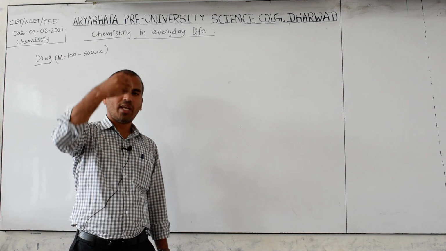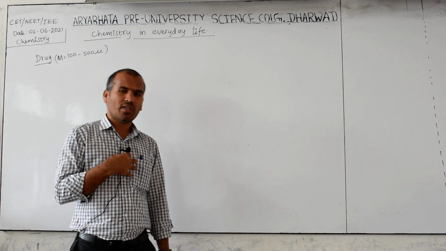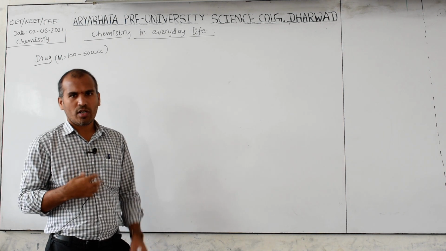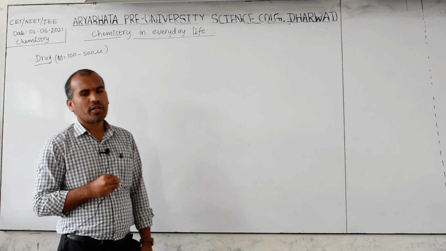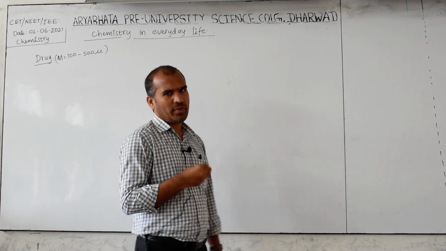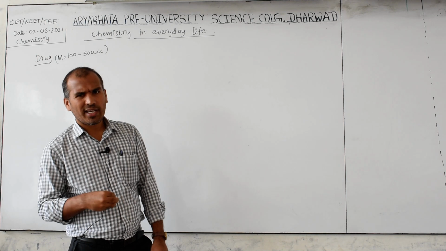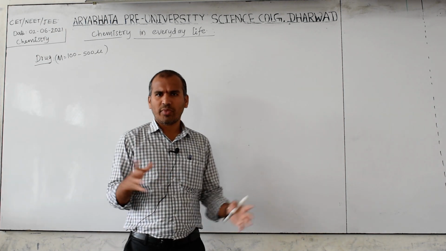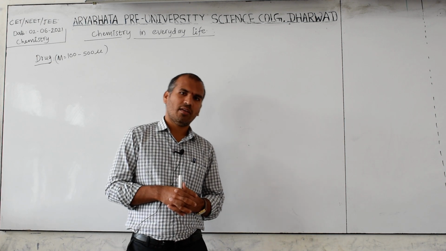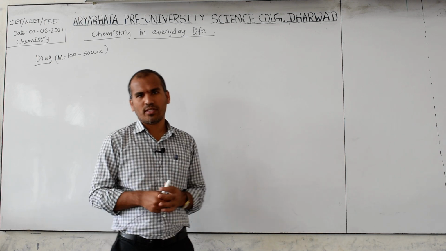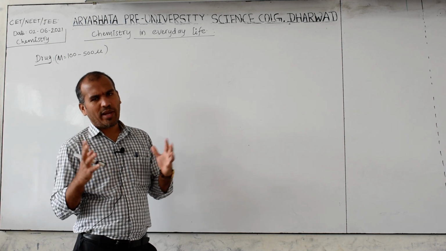Now if you take any chemical compound, it interacts with some target molecule in our body. Not all parts of the body, only some part may be attacked. So what are the target molecules? That may be proteins, carbohydrates, lipids, nucleic acids or something. These are biomolecules. Already you know this from the chemistry biomolecule chapter, also known in biology. These are macromolecules.